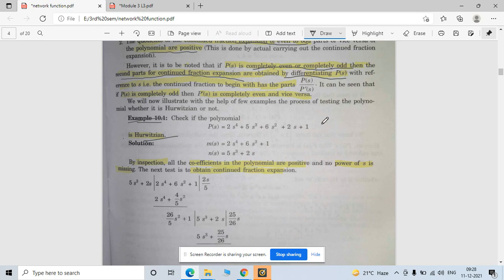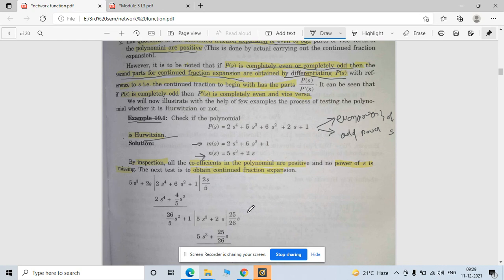How to check that condition? First of all, divide it into two parts: find the even power and odd power of s. One is the even power of s and another is the odd power of s. The even power of s is represented with M, and the odd power is represented with N.